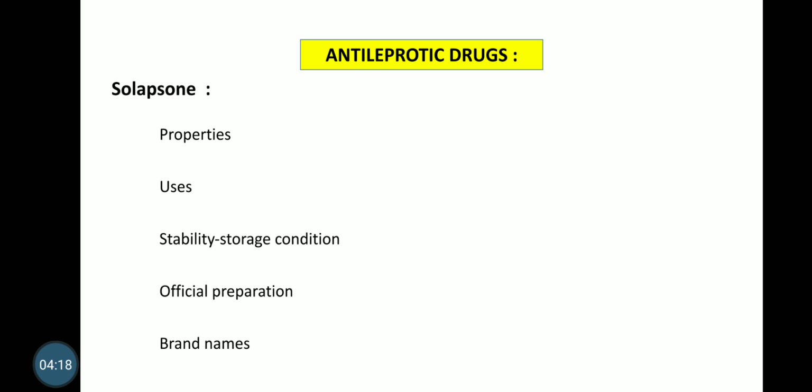Properties: it is white powder, odorless, it is freely soluble in water, practically insoluble in organic solvents. Uses and stability storage same as under dapsone. Official preparation: solapsone injection BP, solapsone tablet BP. Brand name: sulfetrone, that is the trade name of solapsone.